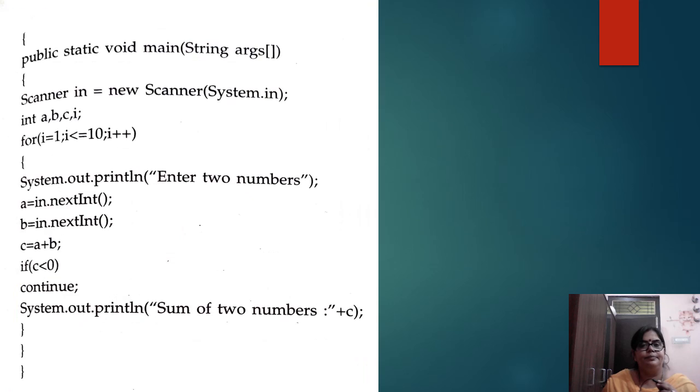See here, we have done this program previously also. Here continue has been used. If you type that program, you will see what the output comes out to be. If c is less than 0, then also the program will continue.